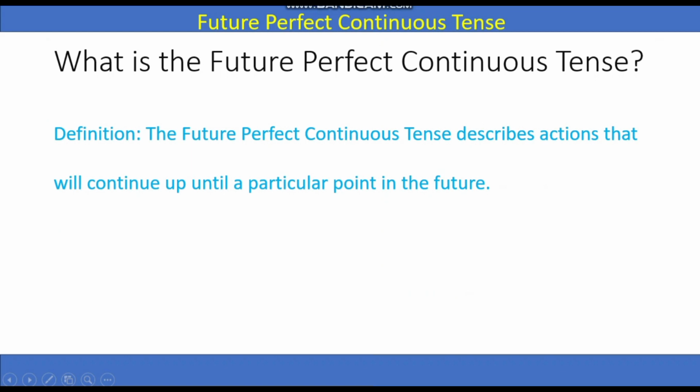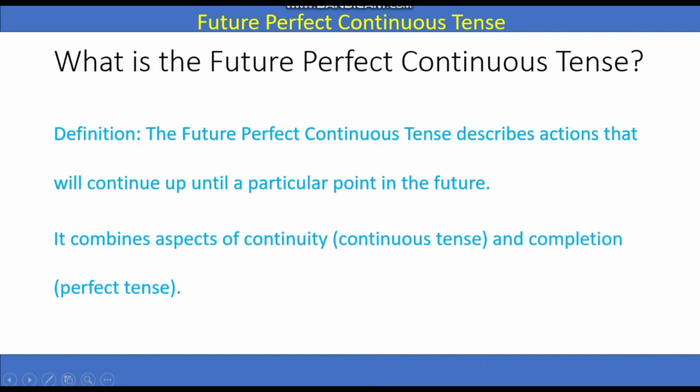The future perfect continuous tense describes actions that will continue up until a particular point in the future. It means the action is going to start in the future, and it will continue up to another point in the future. Sometimes we speak about such situations, and then we use the future perfect continuous tense. We will have the example and the structure, then we will come to know about everything.